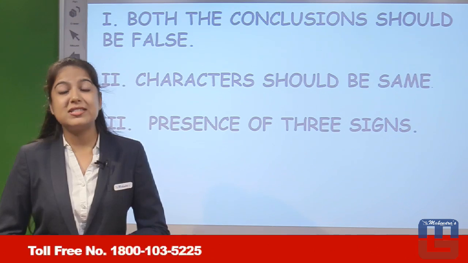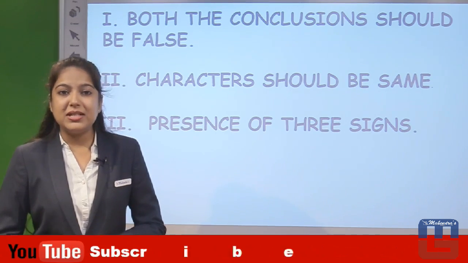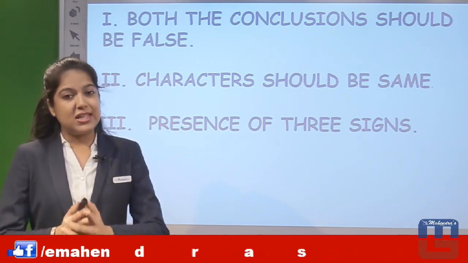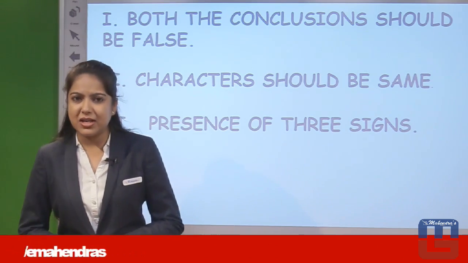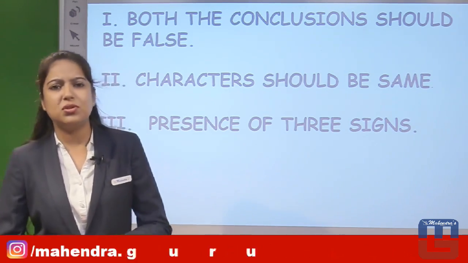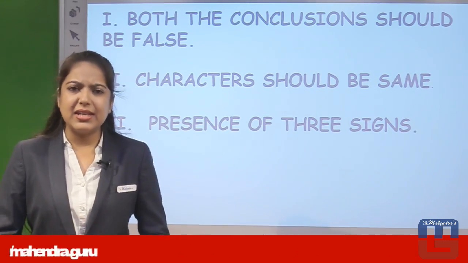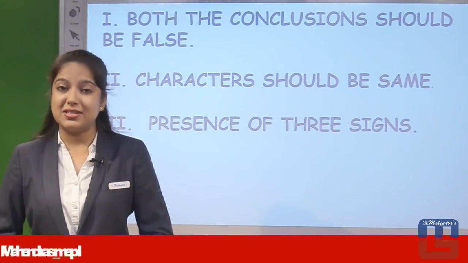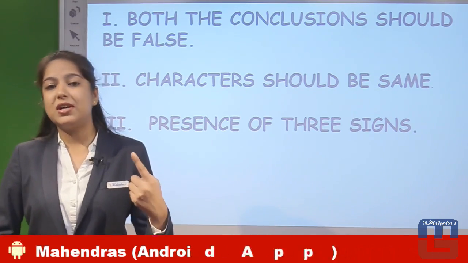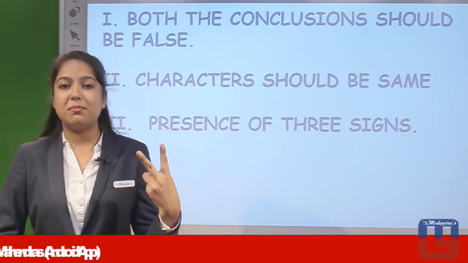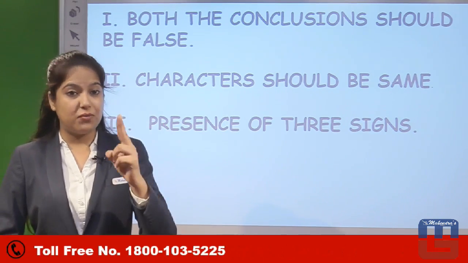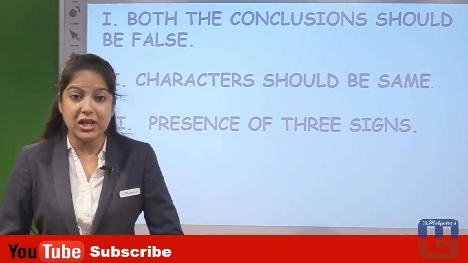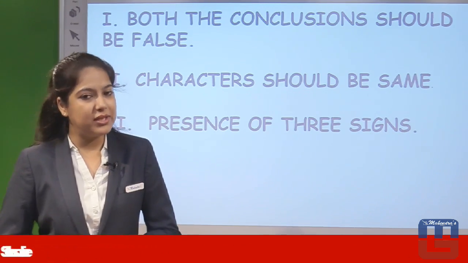Now second condition is characters should be same. That means the variables used in the conclusions should be same. In the statement many variables are used, say A, B, C, D, 1, 2, 3, 4, P, Q, R, S, T, anything. But in conclusions, if we are checking the either or condition, the characters have to be same. That means if in the first conclusion two characters A and B are mentioned, then in the second conclusion where we are approaching the either or condition, A and B have to be mentioned over there.